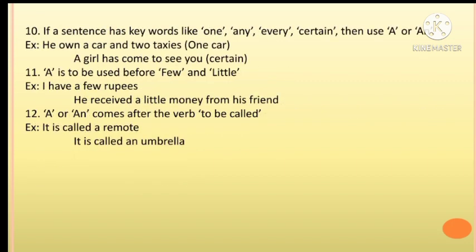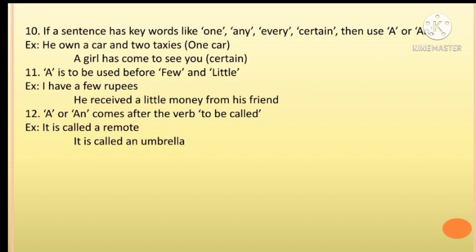If a sentence has keywords like one, any, every, certain, then use a or an. Example: he owned a car and 2 taxis.